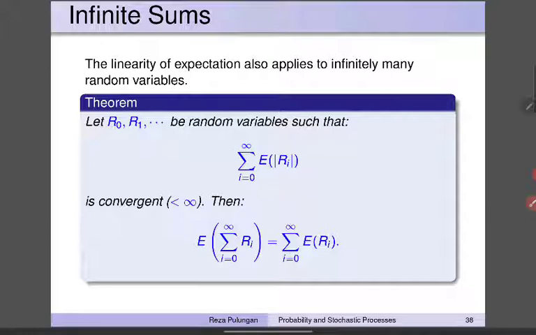Then the expectation of the sum is also equal to the sum of the expectations: the expectation of the sum from i equal to 0 until infinity of Ri is equal to the sum from i equal to 0 until infinity of the expectation of Ri.